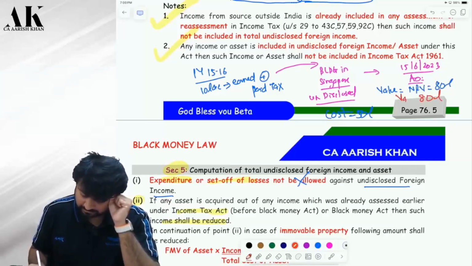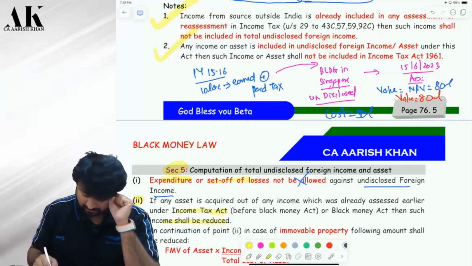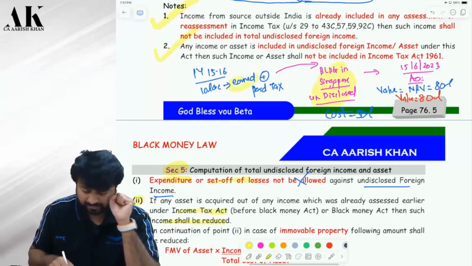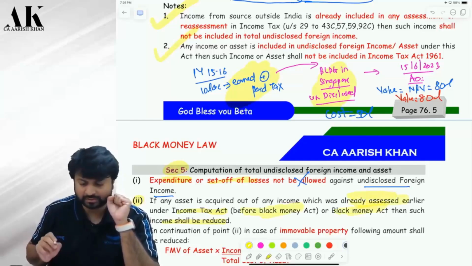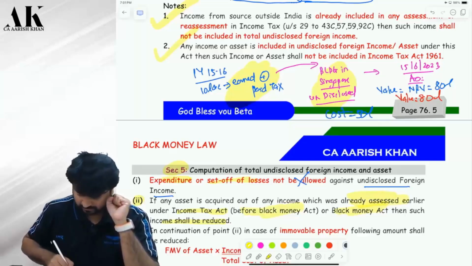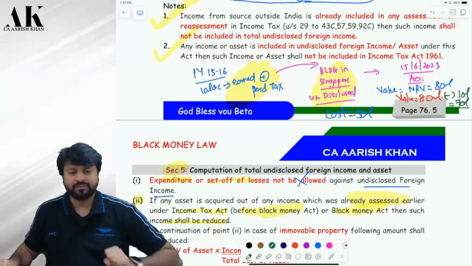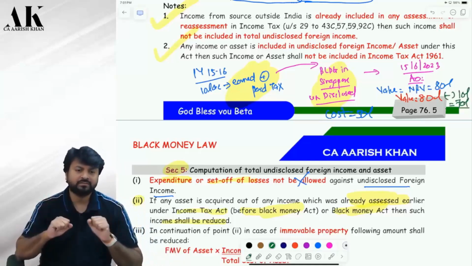Correct. Now the law says that if you have bought any asset out of an income which is already charged to tax, under black money law or under the income tax law, then that much income has to be reduced from your value of asset. Therefore, your value of asset will be only 70 lakh rupees. It's very simple and logical.